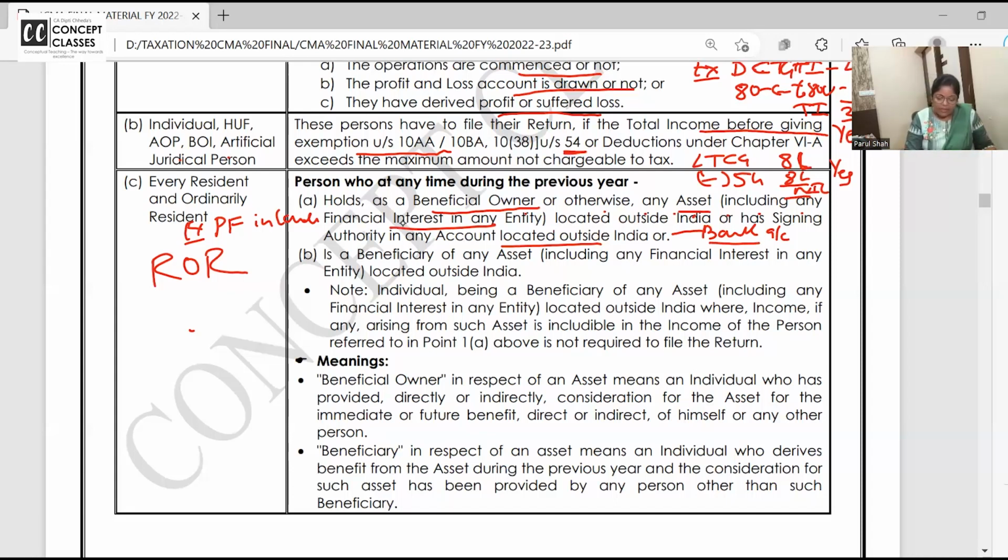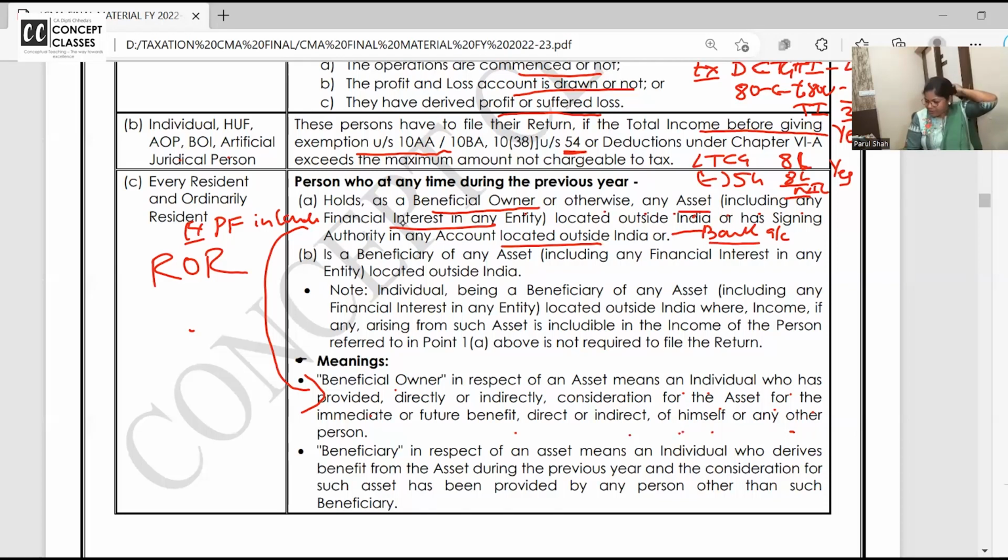Next. Sometimes you are not the beneficial owner. एक बार पहले इसका beneficial owner का meaning समझ लेते हैं. Beneficial owner in respect of an asset is an individual who has provided directly or indirectly consideration for the asset for immediate or future benefit, direct or indirect, of himself or any other person. So beneficial owner is like he is the owner.